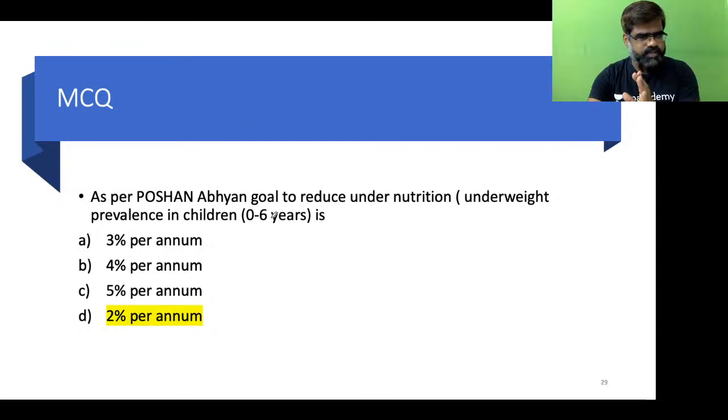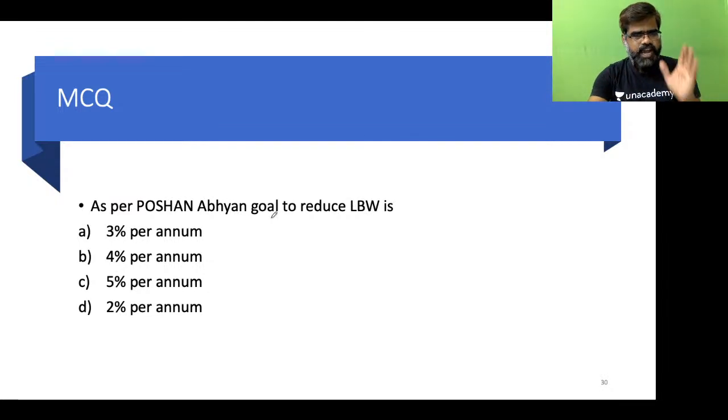Now let's take the third question on a similar line. As per Poshan Abhiyan, goal to reduce low birth weight is. How will you reduce the low birth weight? What is the percentage? Try this. Is it 3%, 4%, 5%, 2%?